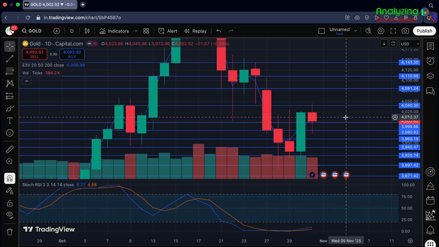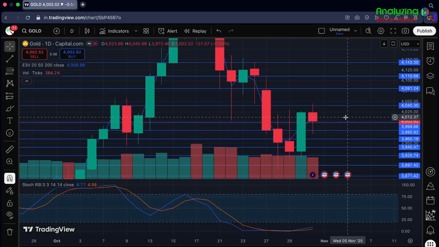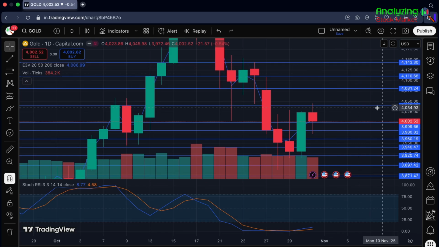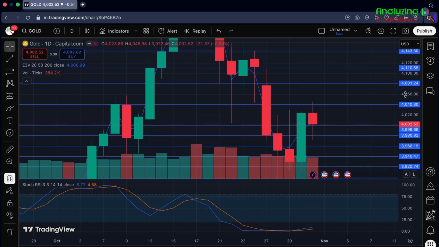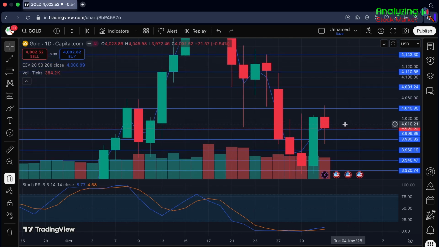Currently, we can see a good support zones and resistance zones are already marked. We don't need to mark any such levels currently. So let's directly talk about the closing first. So here 4002.5 is the closing.